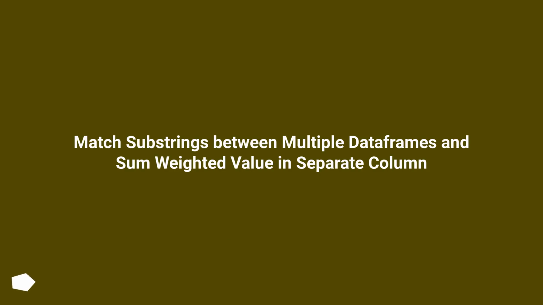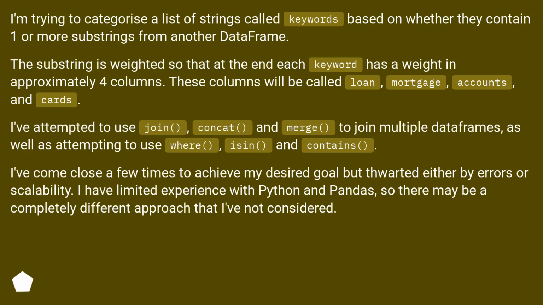Match substrings between multiple data frames and some weighted value in separate column. I'm trying to categorize a list of strings called keywords based on whether they contain one or more substrings from another data frame. The substring is weighted so that at the end each keyword has a weight in approximately 4 columns. These columns will be called loan, mortgage, accounts, and cards.